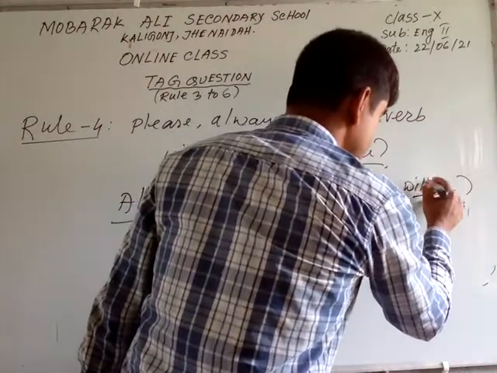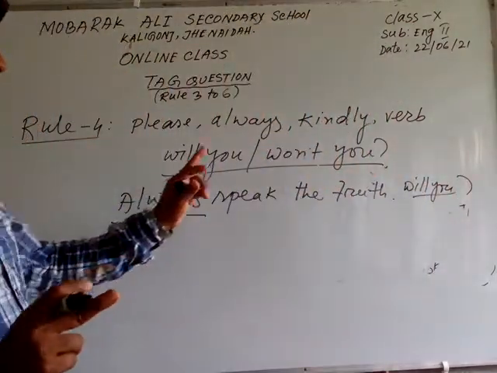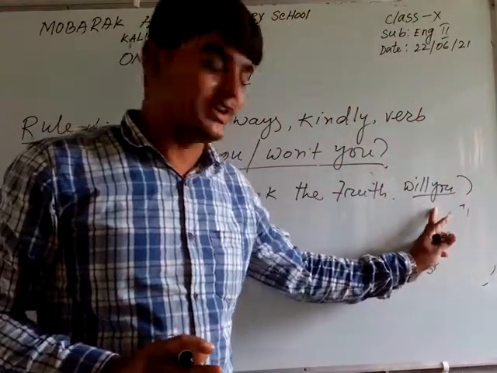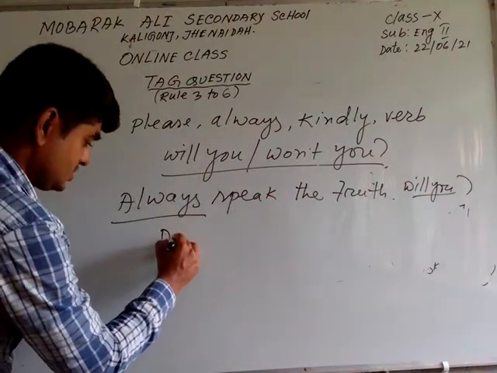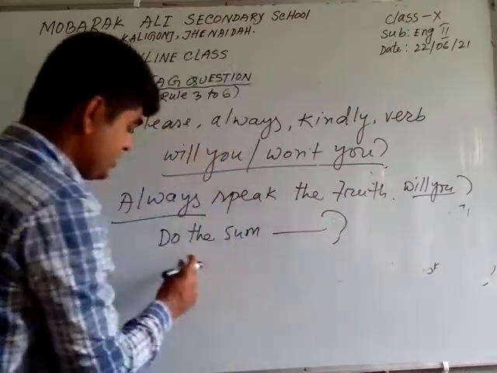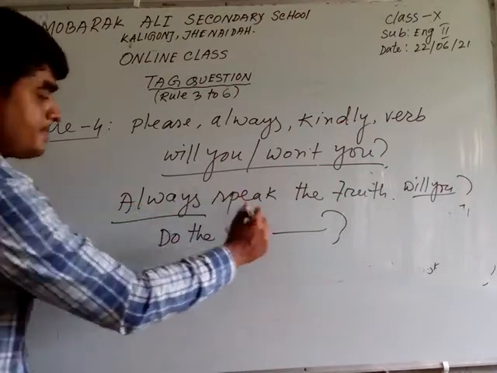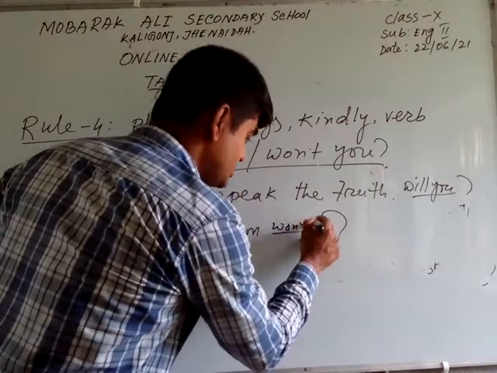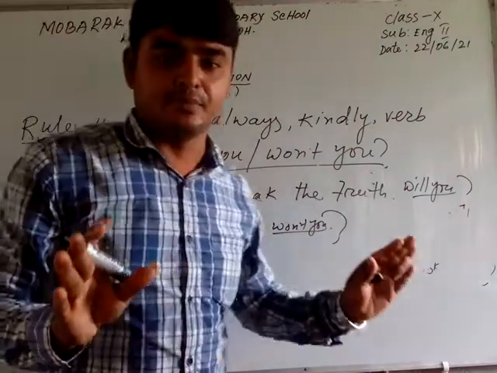So, will you? If you write will you, obviously this is right. Always speak the truth, and do the sum. This sentence starts with a verb, so again will you. Dear student, note down these rules and examples.